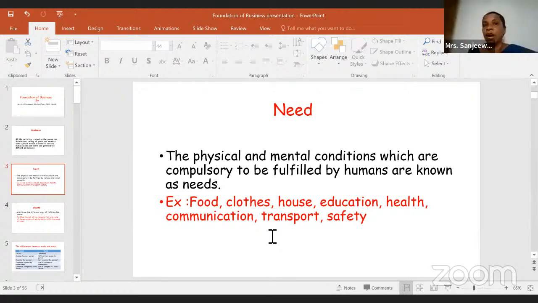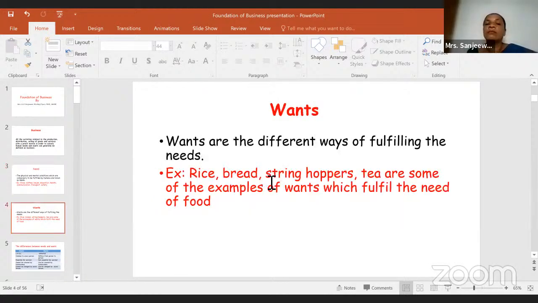But the need you can't separate in that manner. Your hunger, my hunger, the same, right? But the way of fulfilling that can differ. You can fulfill it by eating string hoppers. I can fulfill hunger by eating bread. So those are wants. Wants are the different ways of fulfilling the needs. Here, rice, bread, string hoppers, tea, these are some of the examples of wants.